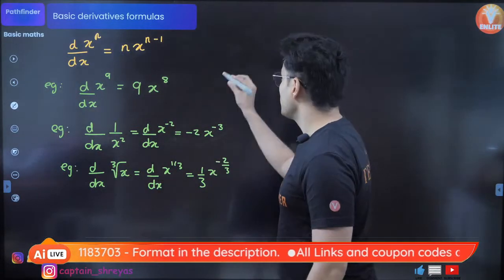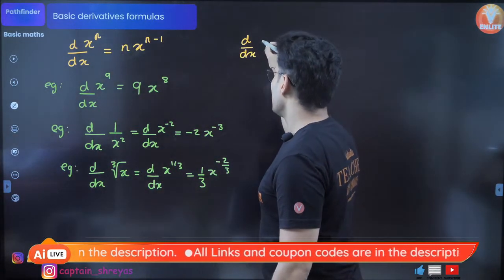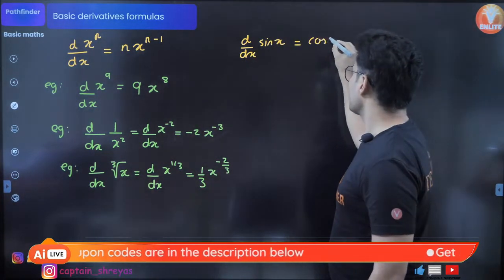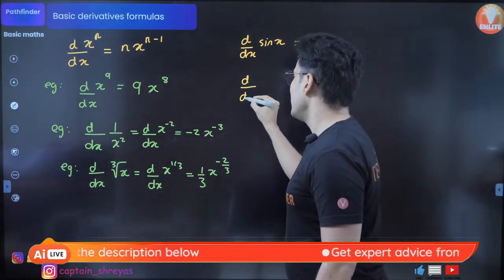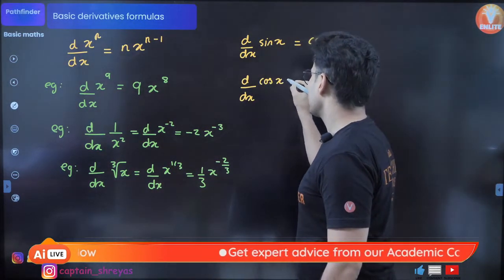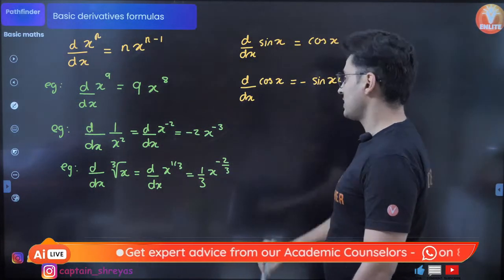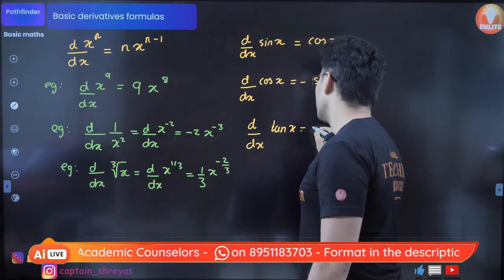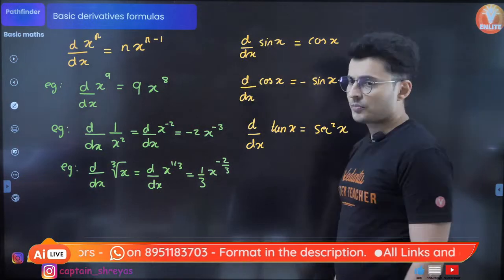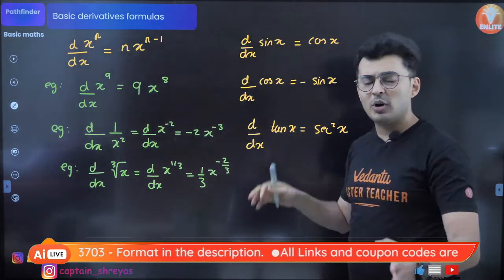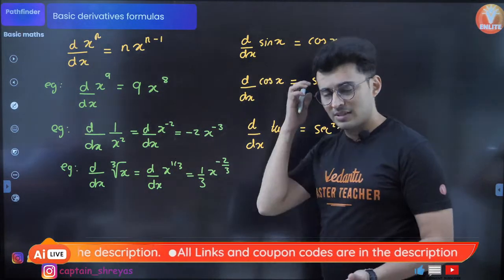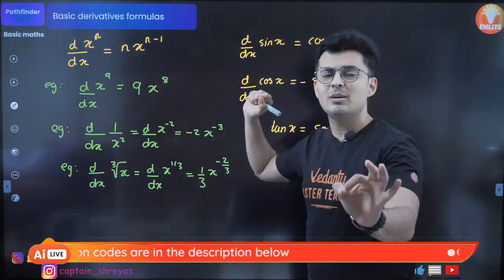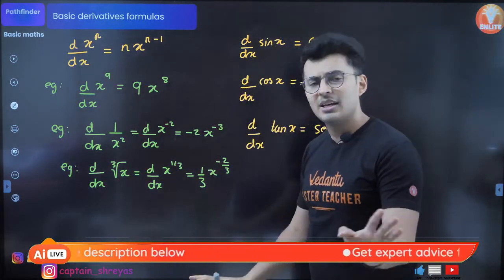Another formula which is very useful is the derivative of sine x. This formula is very easy to remember. Sine's derivative is cos. And if you have to find the derivative of cos x, then it is minus sine x. And the derivative of tan x, you can remember, is basically sec square x. You should remember all these things. Now there are more formulas, sine inverse x, tan inverse x formulas. You will learn all these things in maths. But from a physics point of view, 99.9999% of the times, this much is enough.